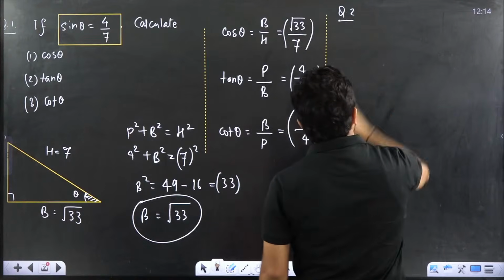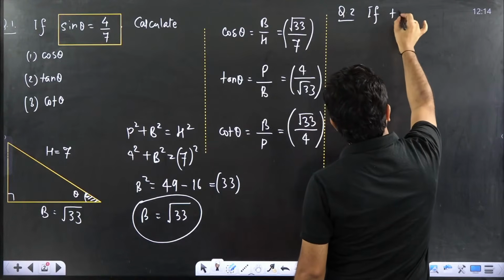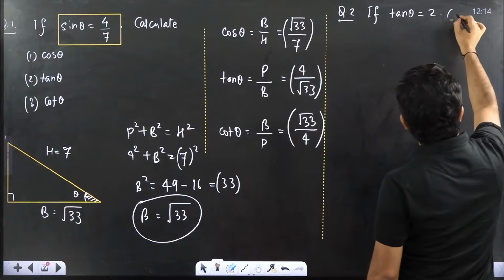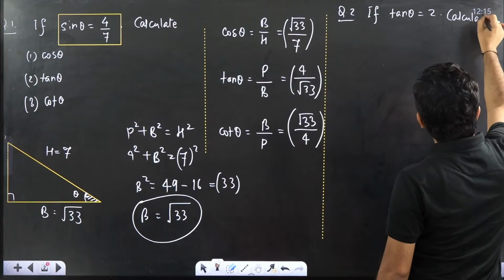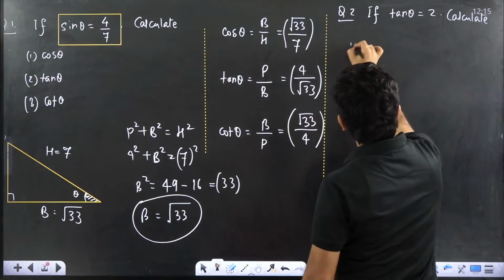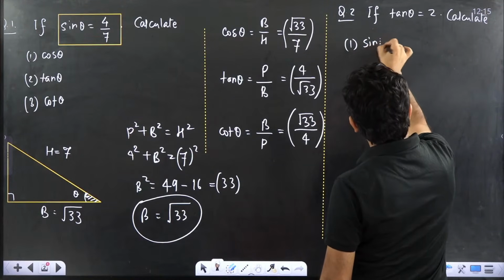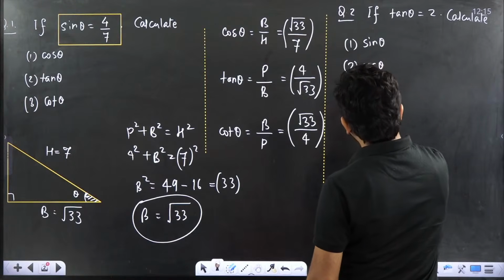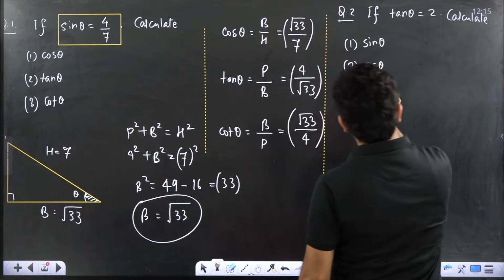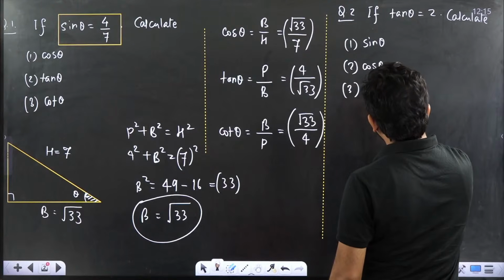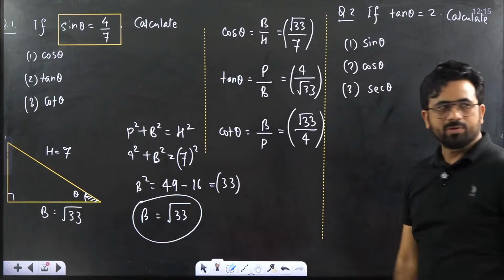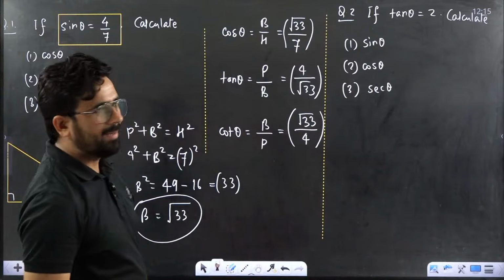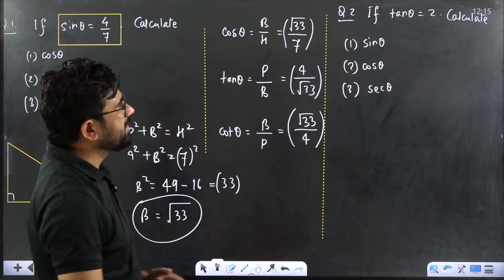Question 2. If tan theta is equal to 2, calculate first part sin theta, second part cos theta, third part sec theta. I am asking this question. This is the question. Now we have to calculate. Very good beta. Okay, Ramaditya, very good. Now this question is given to you.